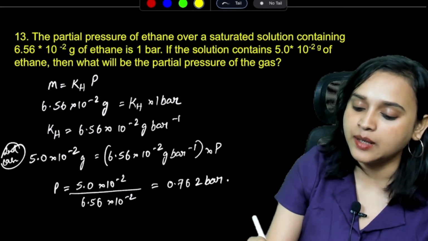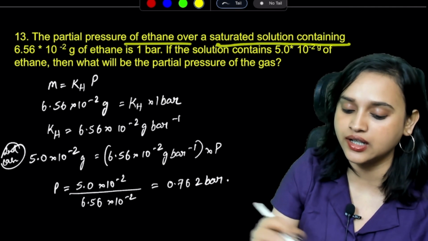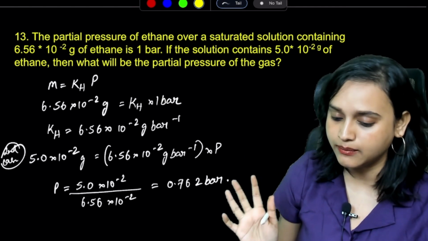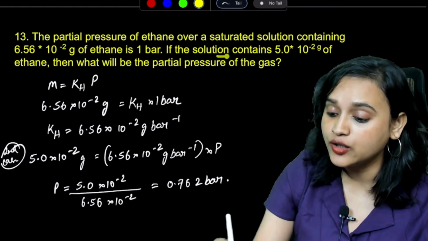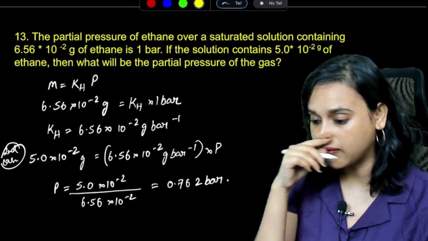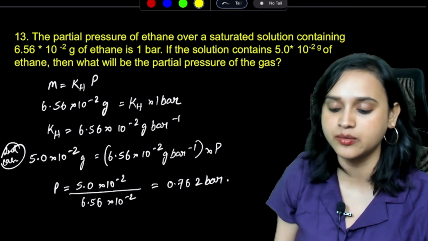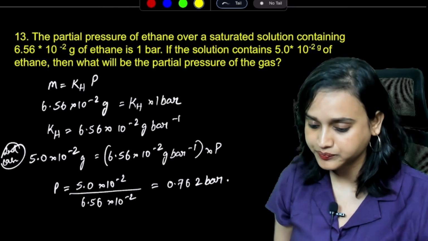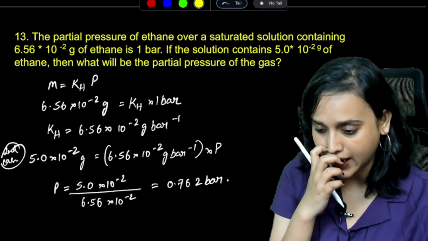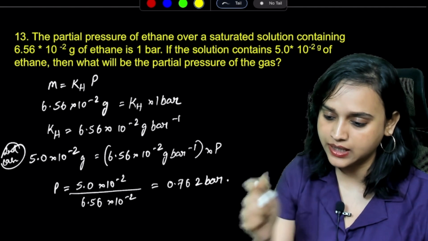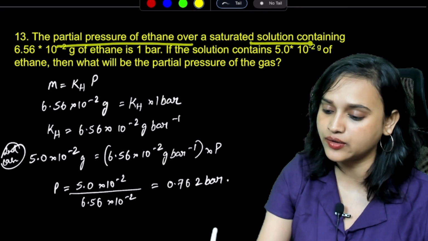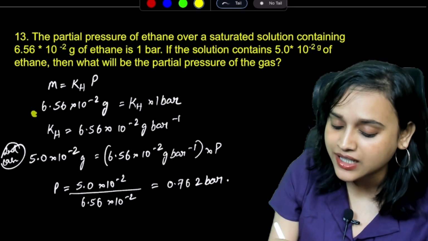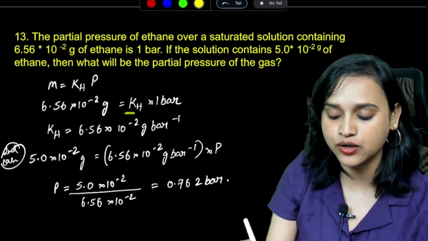Next question, guys. The partial pressure of ethane over a saturated solution containing 6.56 times 10 to the power minus 2 gram of ethane is 1 bar. So this is case 1. And if the solution contains 5.02 times 10 to the power minus 2 gram of ethane, then what will be the partial pressure of the gas? Now you know that m equals KH times P. They are saying the partial pressure of ethane over a saturated solution, so the mass 6.56 times 10 to the power minus 2 gram equals KH multiplied with 1 bar.